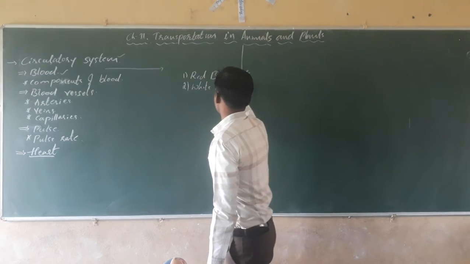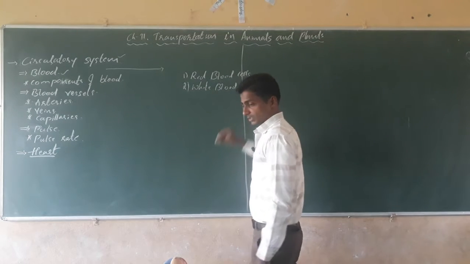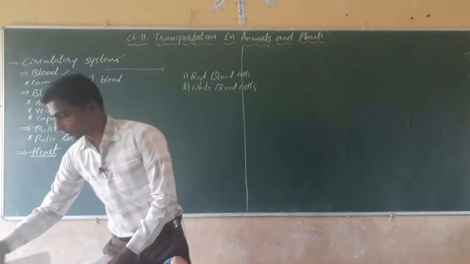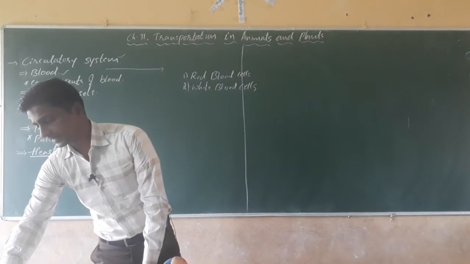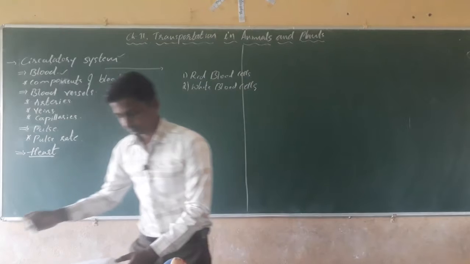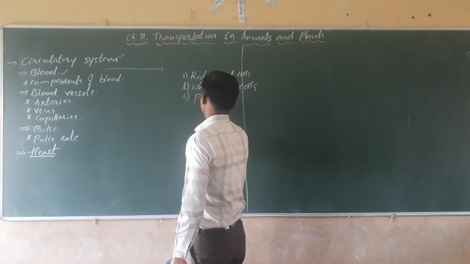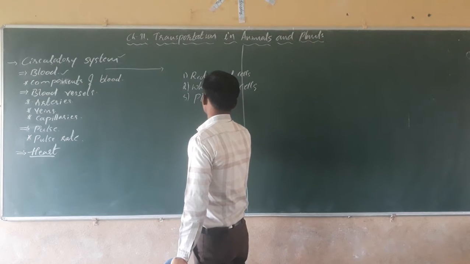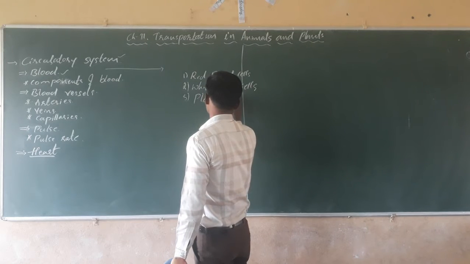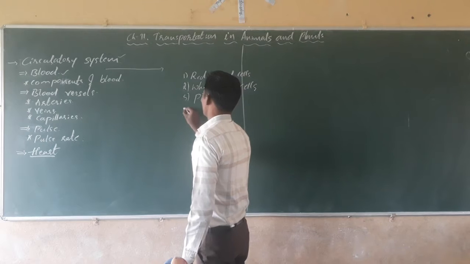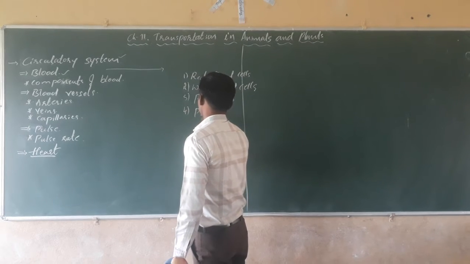The next one is platelets. The fourth one is plasma.